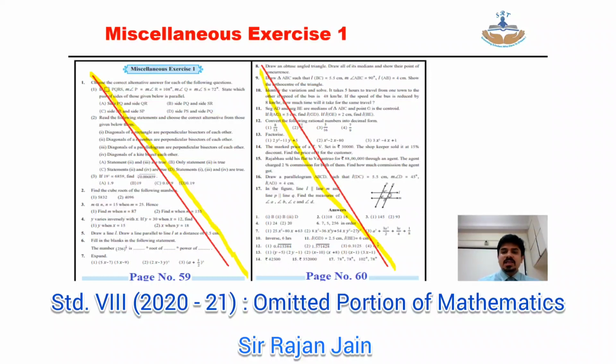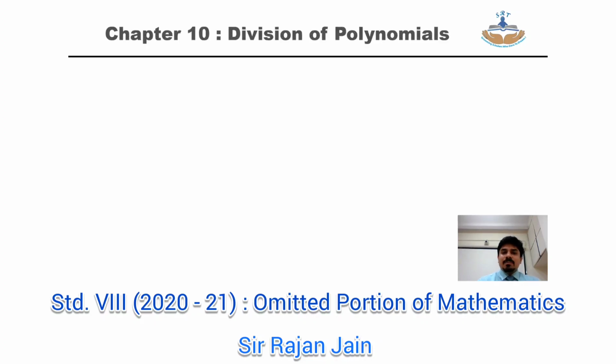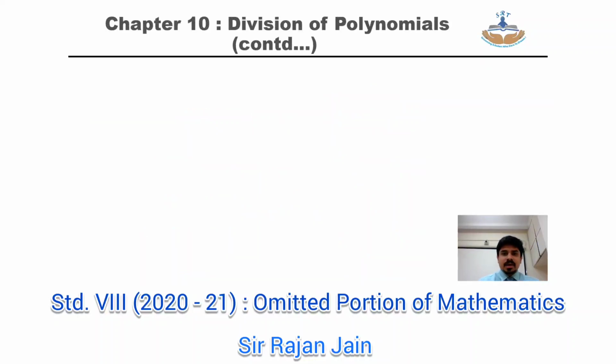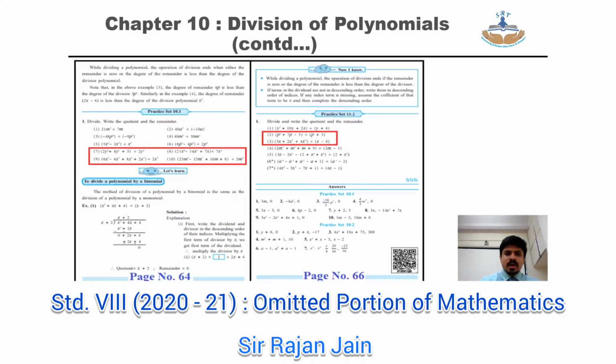Now coming to the next part, chapter number 10, division of polynomials. Again, at the start of the chapter, the entire let's recall part is omitted. Then on page number 63, solved example 3 and solved example 4, both are omitted. Then chapter number 10 continued. Come to page number 64.